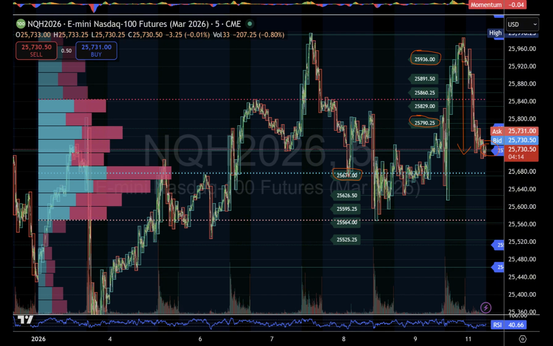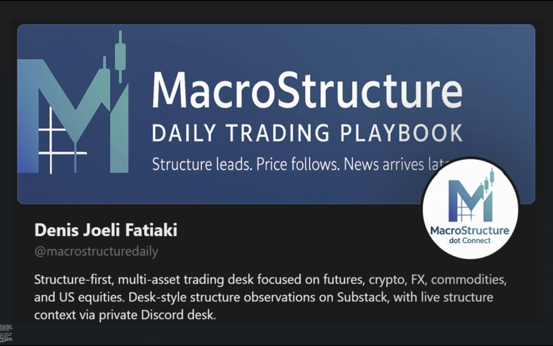This is the same decision zone we discussed in the previous update, only now price has returned to it with volume, making the next reaction even more important. The structure is defined. The levels are in place. Now price will tell us which side gains control.